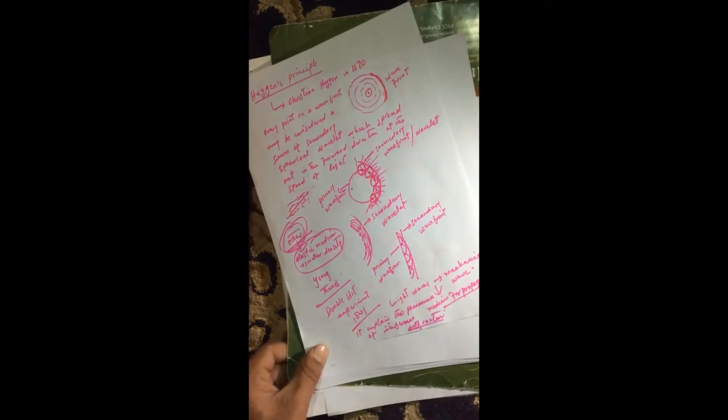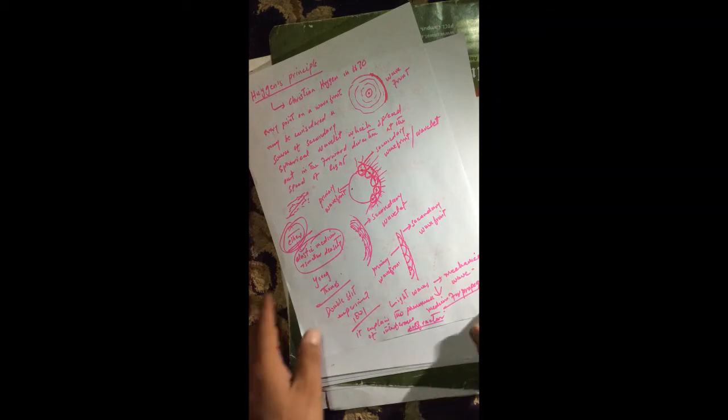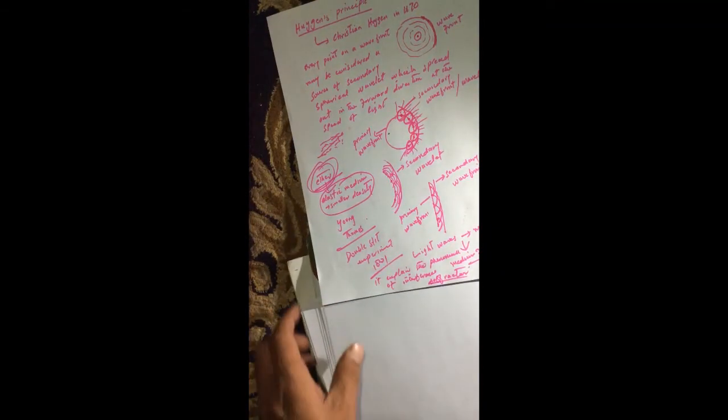So it explains these two phenomena. These are the wave phenomena of light. Now we again have some drawbacks of this Huygens principle, and the first drawback is